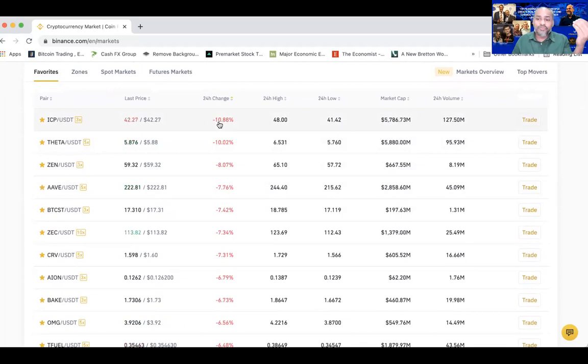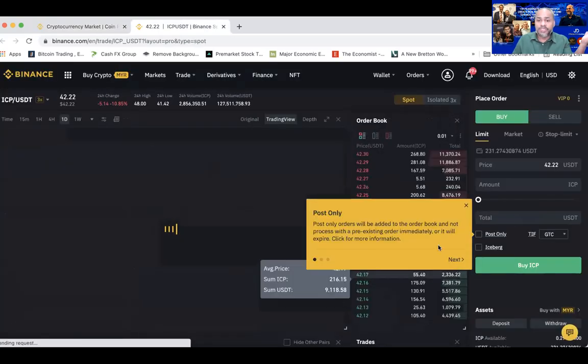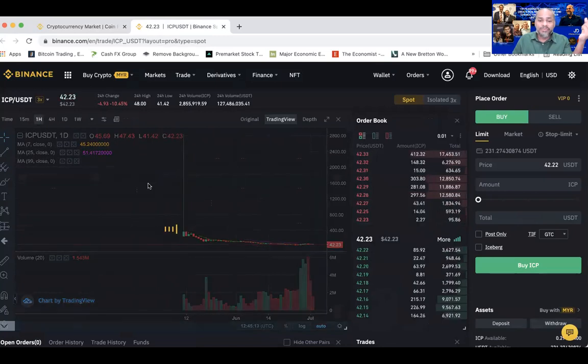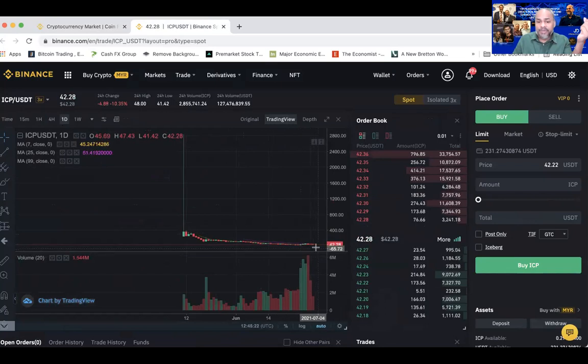But if you want to go further, like myself, because I'm going to provide copy trade, I definitely will start to look into the price action. So when I say price action, I will then go into my trade. I will then look into some of these trades, what is happening. So I can see, for example, I can choose a 1 hour and look at the 1 hour trend, or I can even go to 1 day and look at what is happening over there.